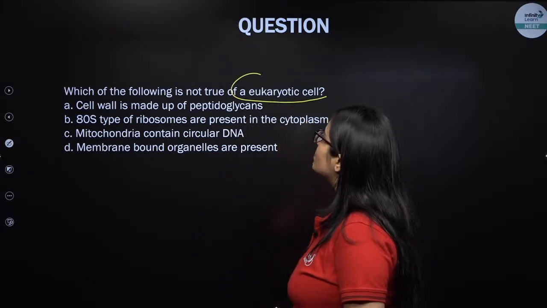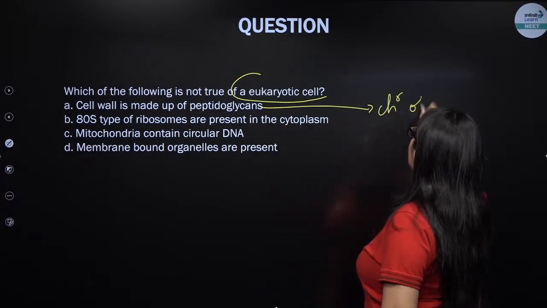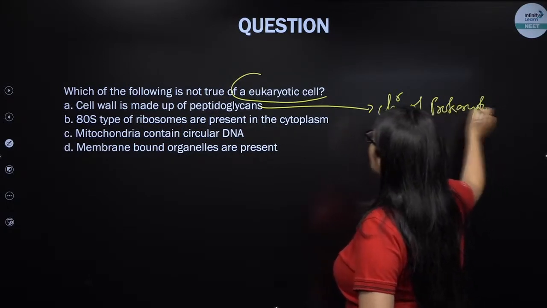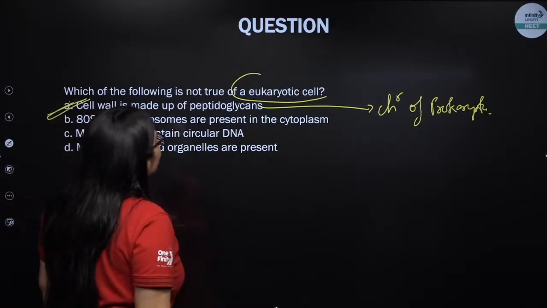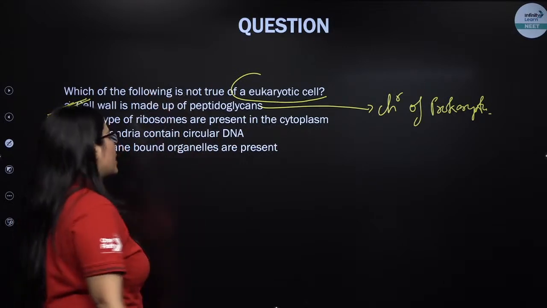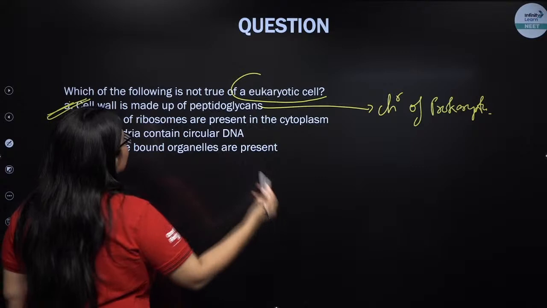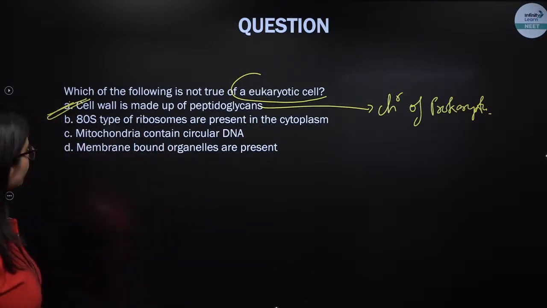Cell wall is made up of peptidoglycans. This is a character of a prokaryote, not a eukaryote. Eukaryote का ये character नहीं है. 80S type of ribosomes are present in the cytoplasm. That's right. Mitochondria contain a circular DNA. That's right. Membrane-bound cell organelles are present like Golgi complex, endoplasmic reticulum, lysosomes, etc. That's right.